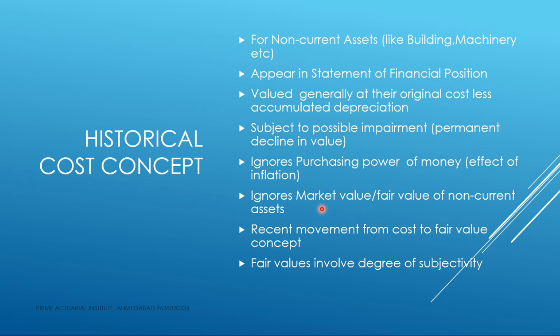And naturally, we don't consider anything about the market value. It is simply ignored. So the market value of the machinery may be 20 lakhs or maybe 15 lakhs. We simply ignore it. The market value of the machinery may be 5 lakhs. Still we ignore it. But if the 5 lakhs reduced market value is because of a permanent decline in its value, then yes, we have to consider it as a part of impairment charges.